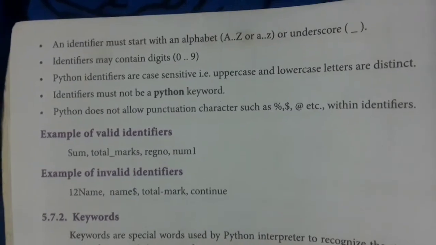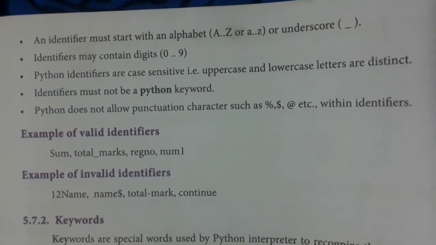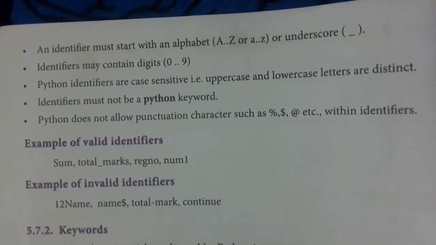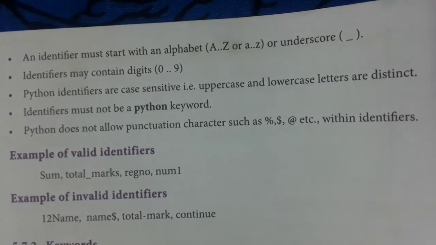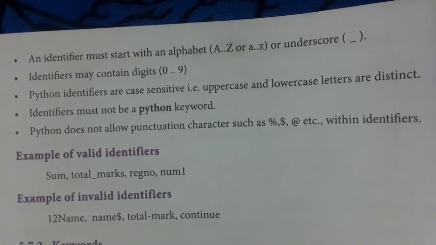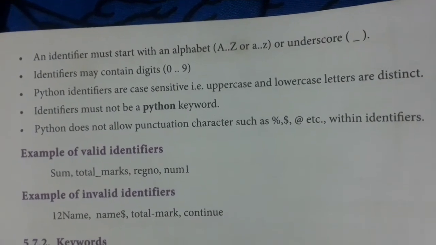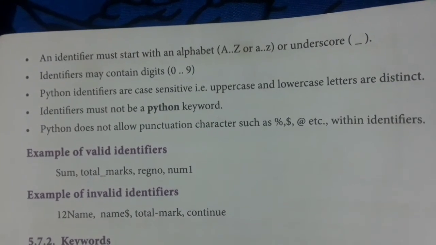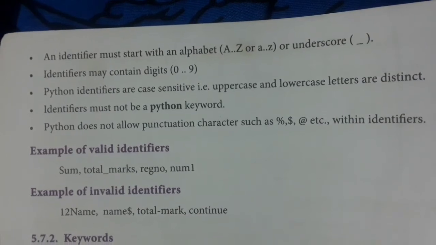For giving the name of the identifier, we have certain rules which have to be followed. First, the name should start with an alphabet. It may be capital or small letter, and you can use the underscore symbol. Identifiers can contain digits from 0 to 9. Python identifiers are case sensitive.